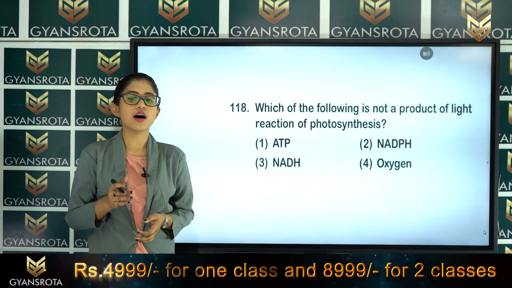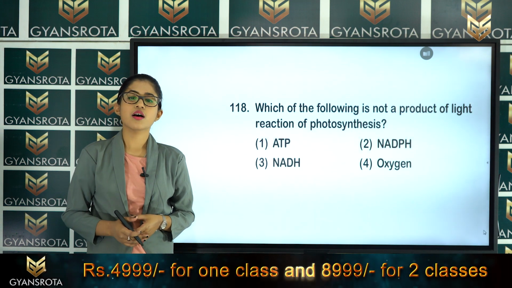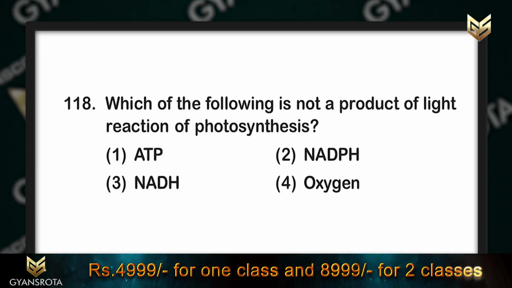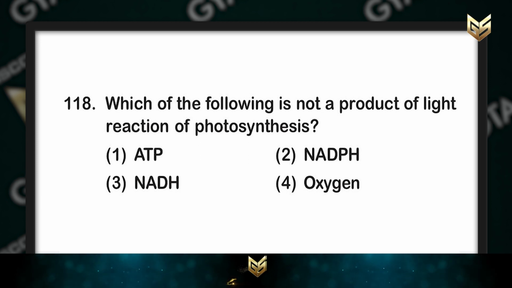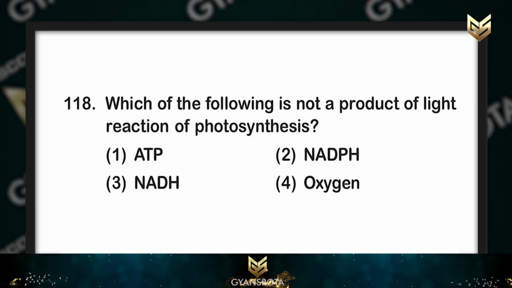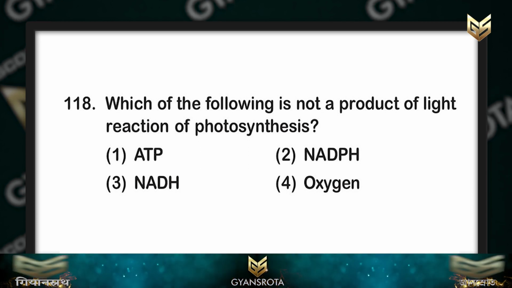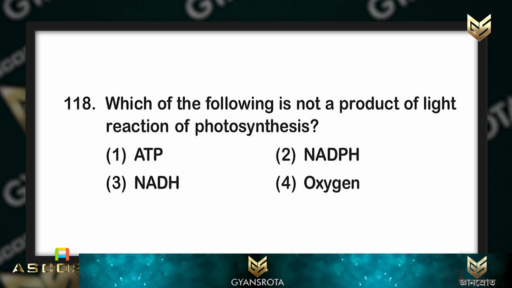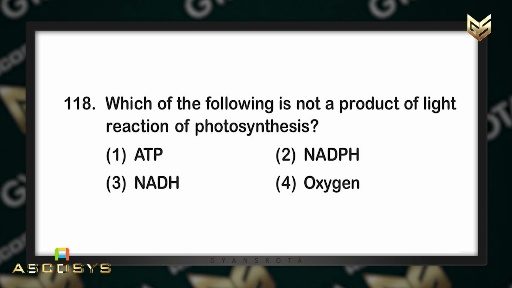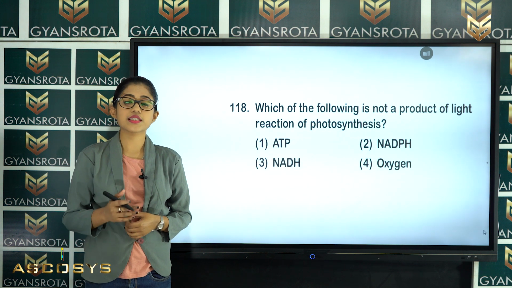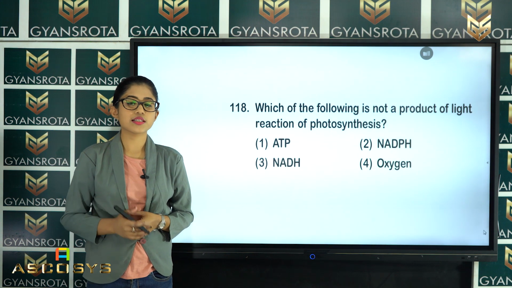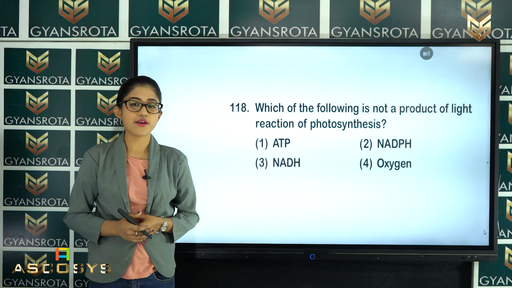In this question number 118, as you can see here, which of the following is not a product of light reaction of photosynthesis? There are 4 options: ATP, NADPH, NADH or oxygen. We have discussed this in the chapter Photosynthesis in Higher Plants of class 11.